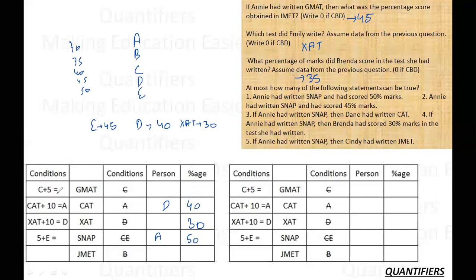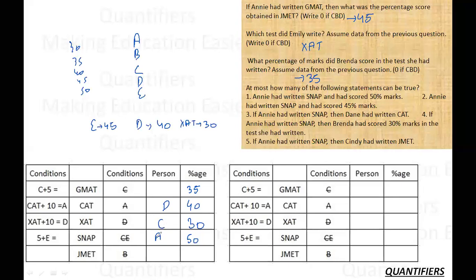GMAT. Okay. I know that GMAT is 5 more than Cindy. So GMAT is also a derived score. Okay. So what are the possibilities here? The possibilities here are 35 and 45 as I talked earlier. Can I give this 45? No. Why? Because if I give this 45, then C will be having 40, but D is already having 40. So this case is not possible, which means here the possibility is 35. Okay. Now here it is 35, then C must be having 30. Then C is here.